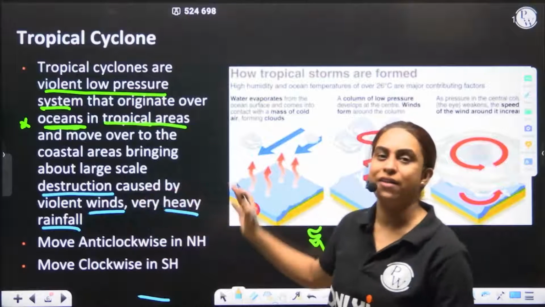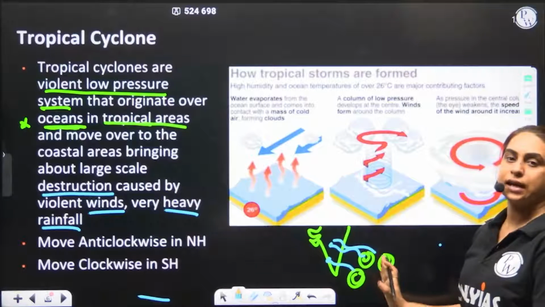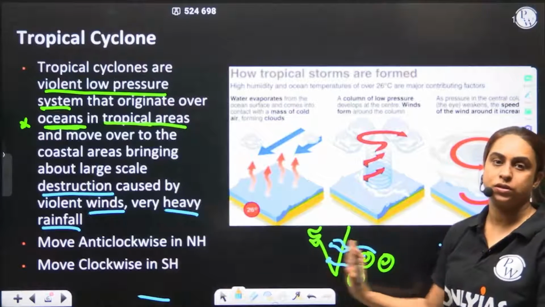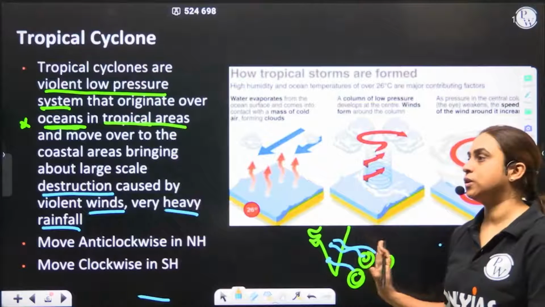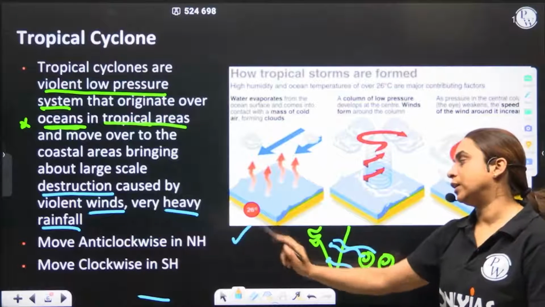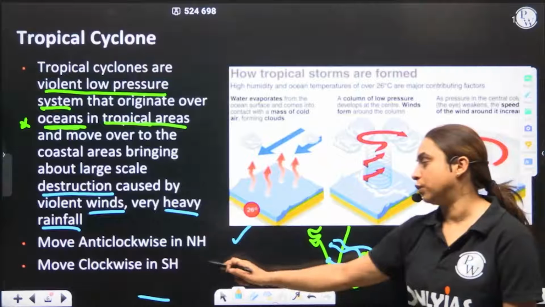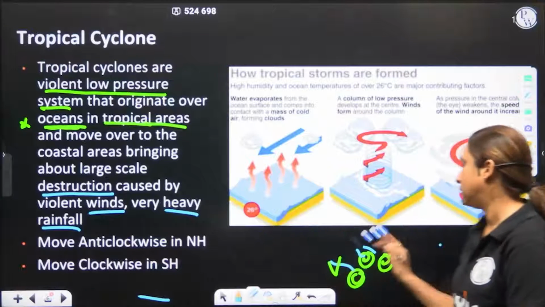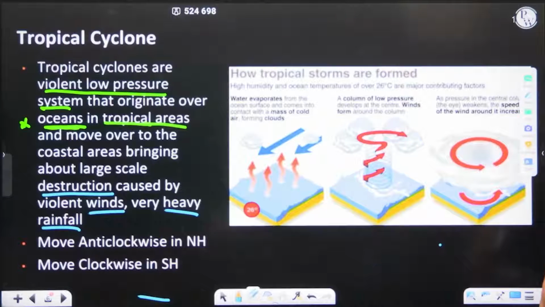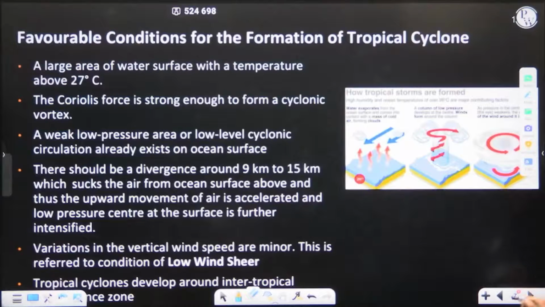We know that it moves anti-clockwise in the northern hemisphere and clockwise in the southern hemisphere.